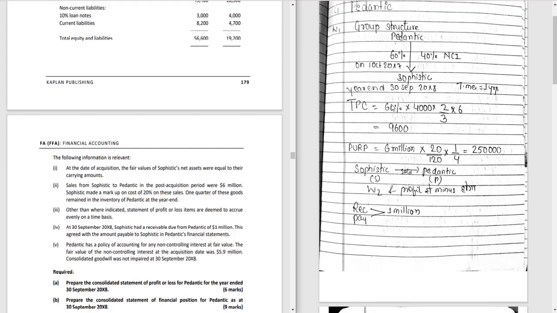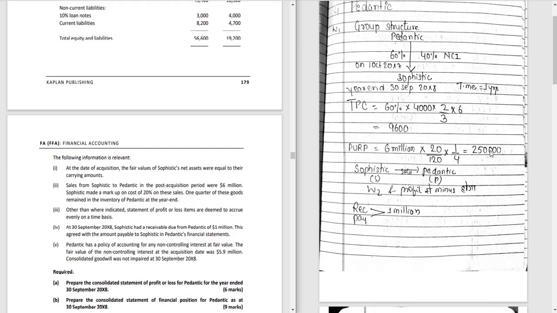So what we have to do is first calculate the PURP, that is the provision for unrealized profit. The sales amount was 6 million, and Sophistic made a markup on cost of 20% on the sales. The markup is on cost, so it means our sales value is 120%. So 20 by 120, and one quarter of these goods remain in the inventory of Pedantic at the year end, so 1 by 4. So our PURP is 250,000. No problem.